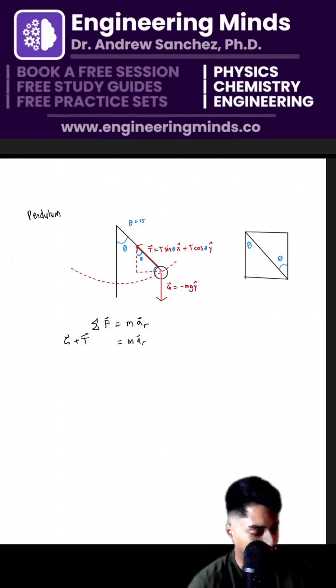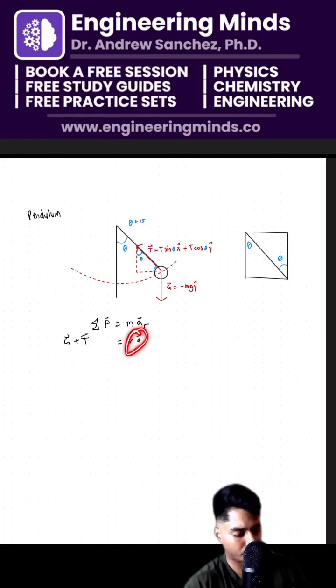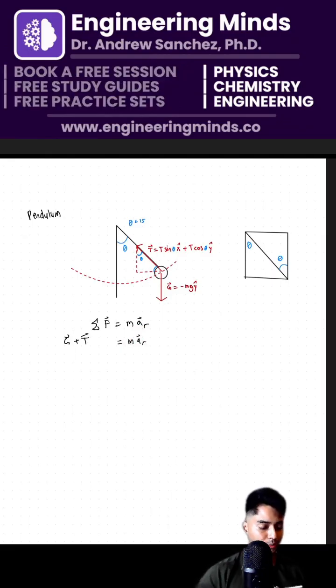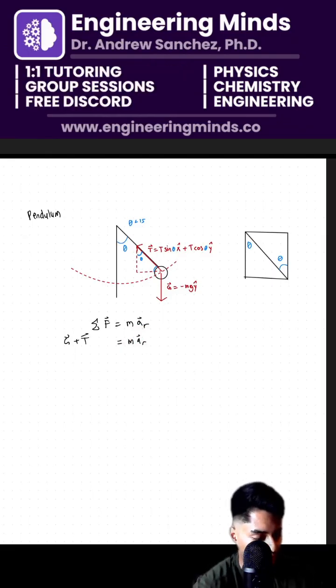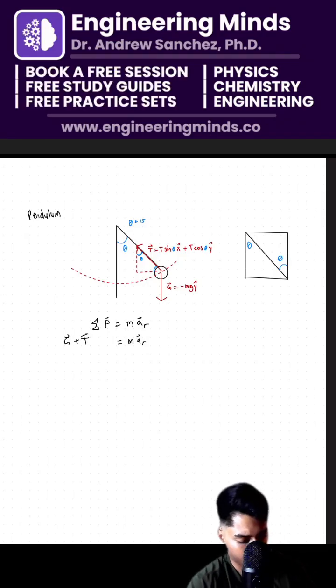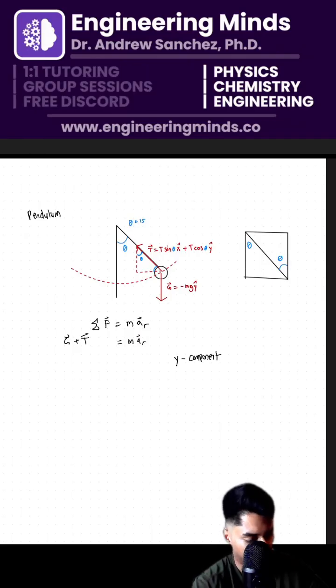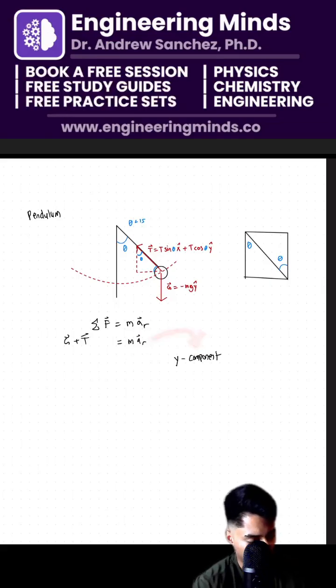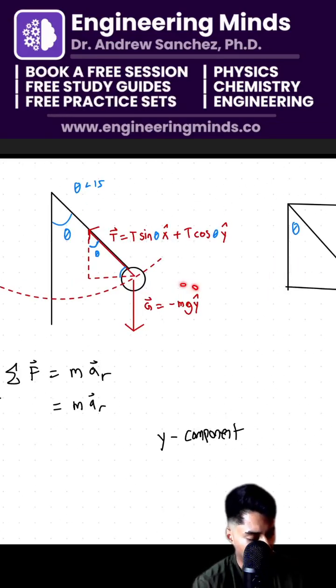And this is going to be T cosine of theta here. All right. So great, we're off to a good start. I'm going to go ahead and decompose the vectors. I'm not going to worry about my right-hand side quite yet. I'm going to do a vertical balance first, a y component here. My vertical is mg going down.